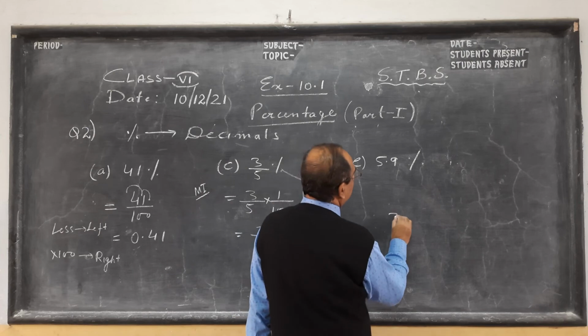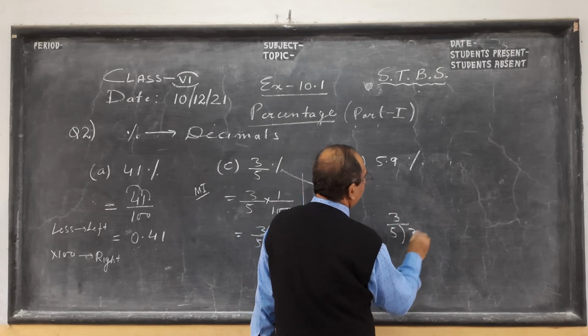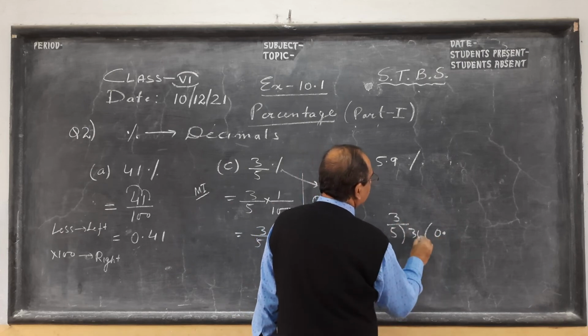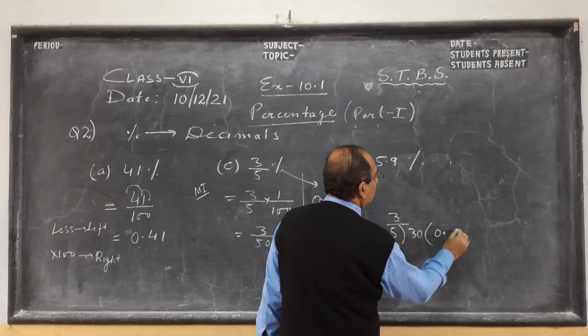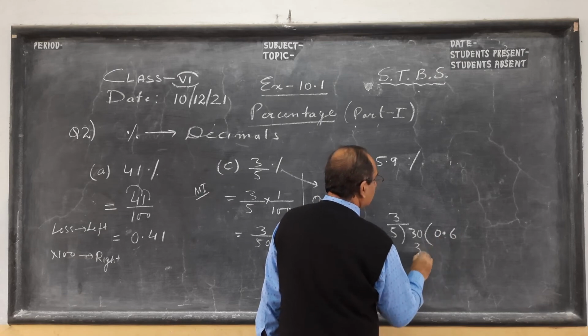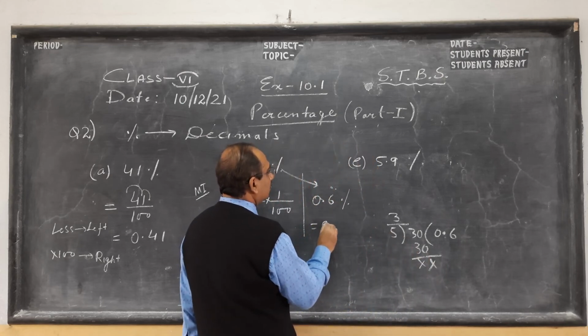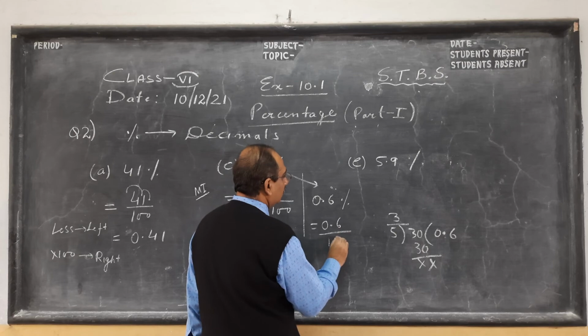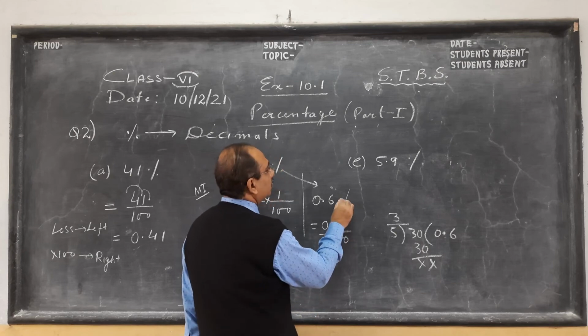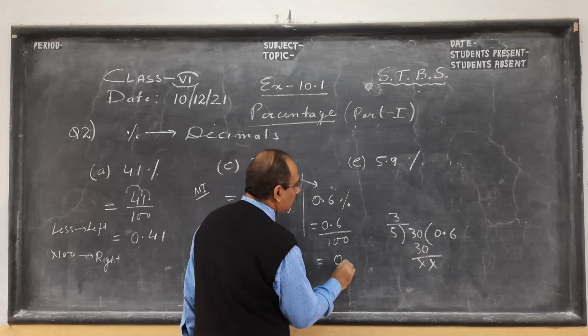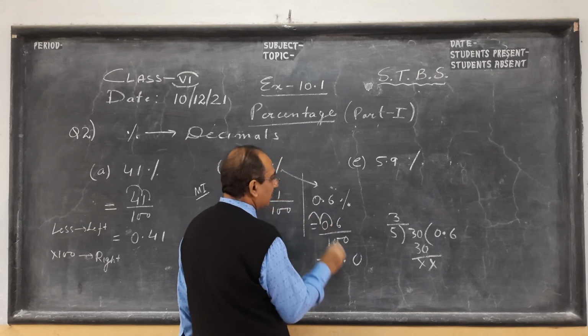You divide 3 divided by 5. So 3 is small, 0 will come, you put the decimal here, 5 sixes are 30. So this is 0.6, percentage goes, as soon as the percentage goes, children, 100 comes, so this is 2 places it will move.